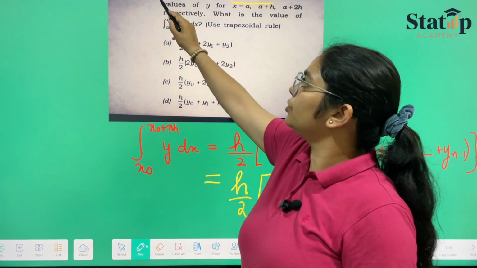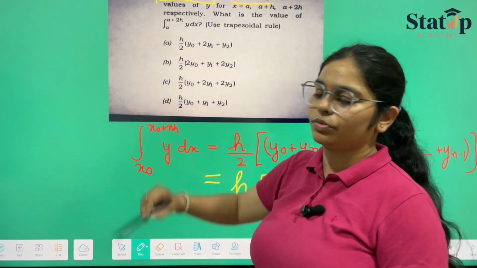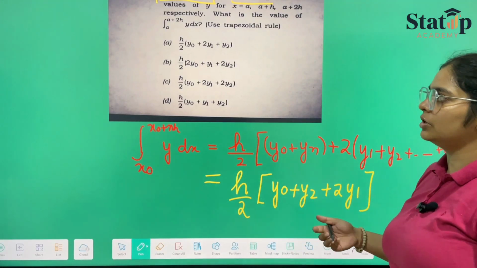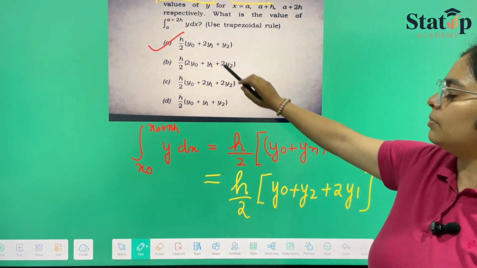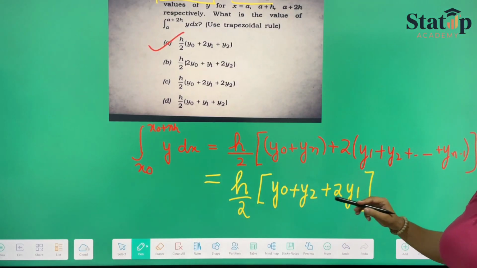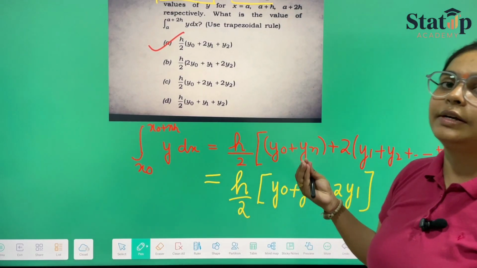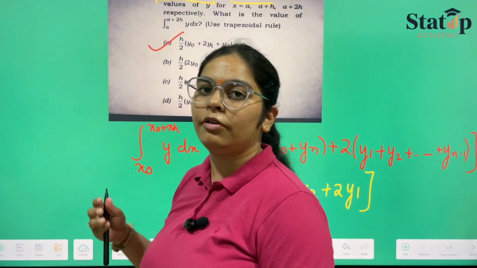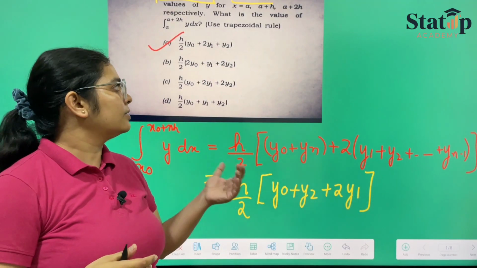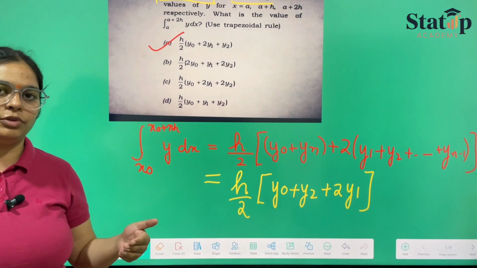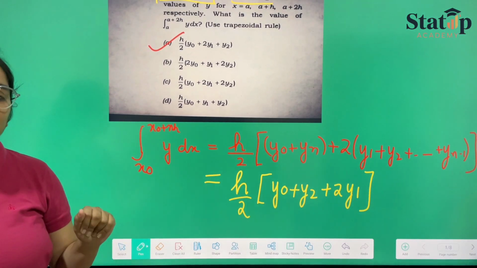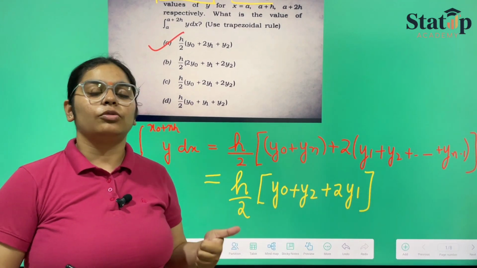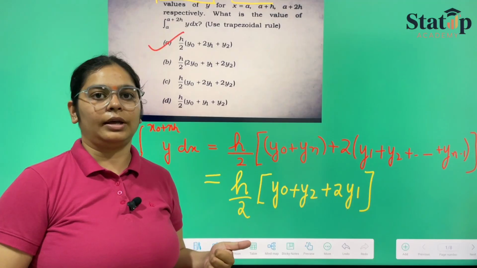There is no need to use this function. This is just to distract you from the main question. And the answer is option A, h by 2 into y0 plus 2y1 plus y2. This is the direct formula presentation of the trapezoidal rule. They have just given you these things so as to confuse you and waste your time. Instead, if you read the question once and for all very carefully, then you will be able to answer the question within no time in the examination.